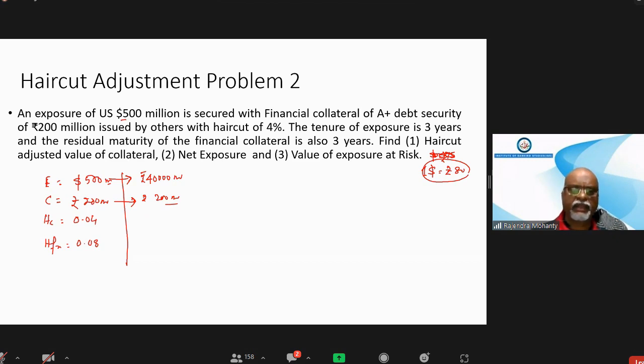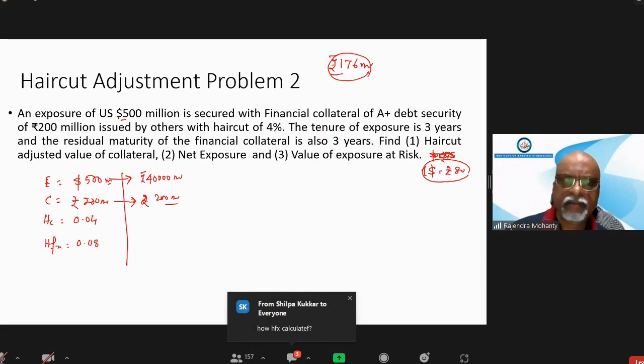Haircut adjusted value is 176 million rupees, right? Okay. So is everybody getting that answer?